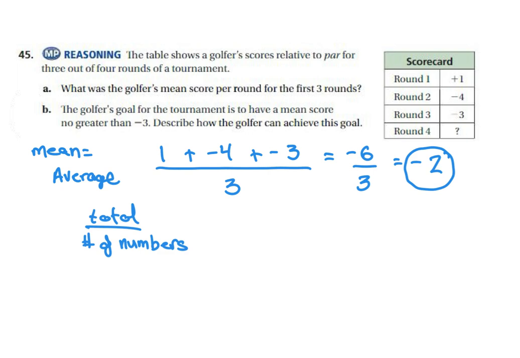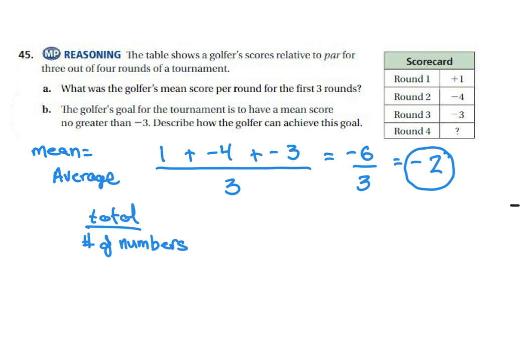For part B, it says the golfer's goal of the tournament is to have a mean score no greater than -3, meaning it would have to be -3, -4, -5. Describe how the golfer can achieve this goal. So here's what we know. Through 3 rounds, the golfer's average is -2, which means for round 4, they are going to have to score significantly lower in order to drop that average.